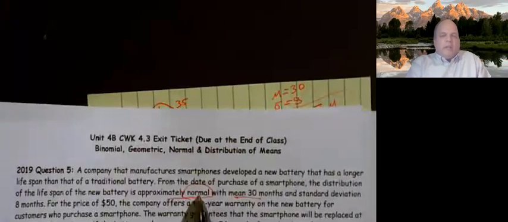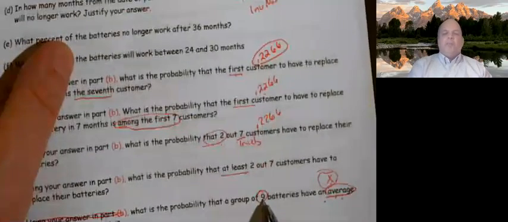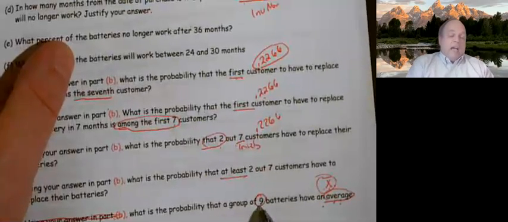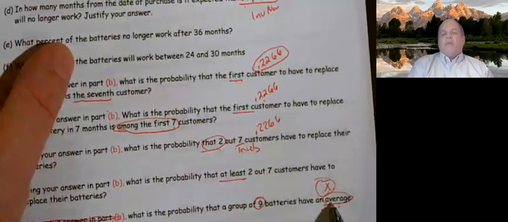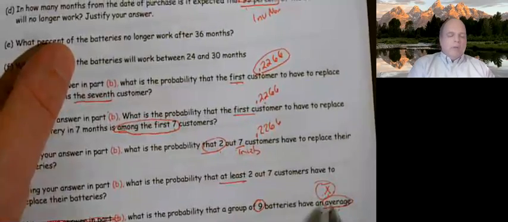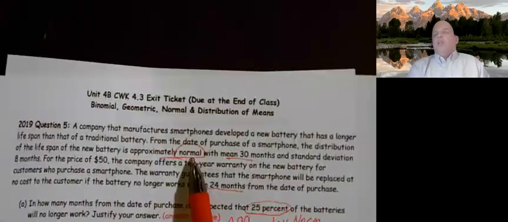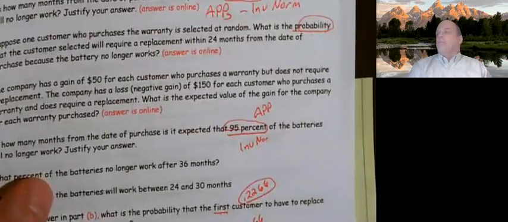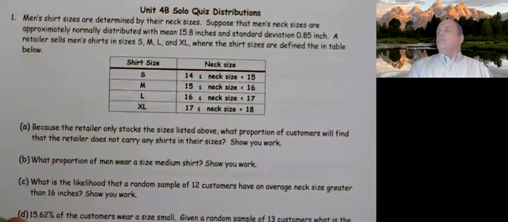Okay, real quickly, I knew this was normal because they told me it was normal way at the top of the page. However, if my sample size had been 30 or bigger, it makes all the averages normal. So had this been 35 or 30 or 31 or 100, it would make any distribution of averages normal. But since it wasn't, I needed my underlying to be normal, and they told me it was, and that's why I could use the z equals x bar minus mu formula. Excuse me.